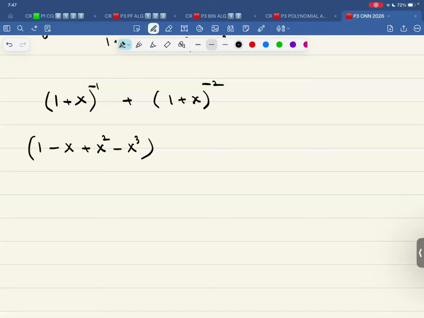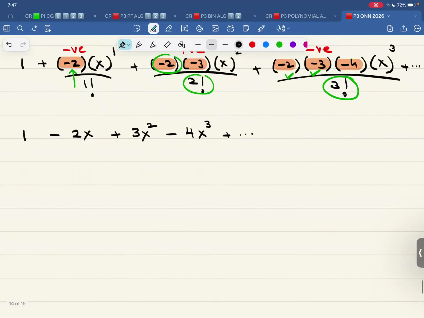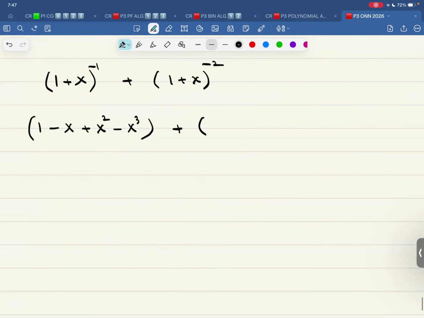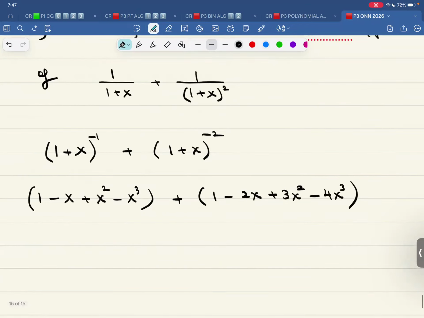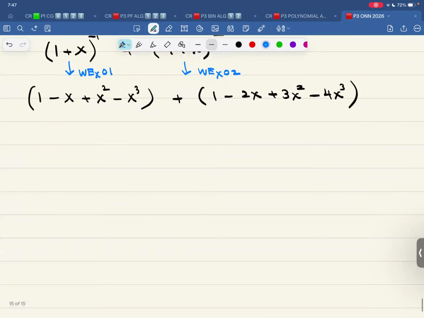This is worked example 1. And this one right over here, 1 minus 2x plus 3x squared minus 4x cubed, this one is worked example 2. And I'm simply adding it up.